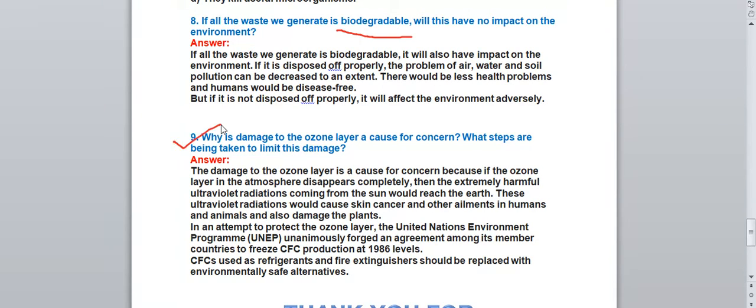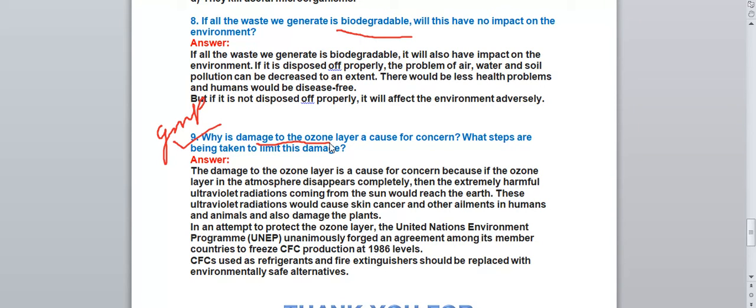Next question, question number 9. It is also an important question related to the ozone layer. Why is damage to the ozone layer a cause for concern? What steps are being taken to limit this damage? Means why nowadays the ozone layer is getting depleted. So why it is a concern for us, and what are the steps taken to put a limit on this damage?